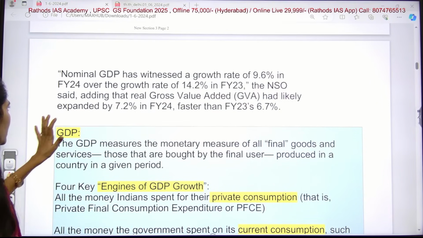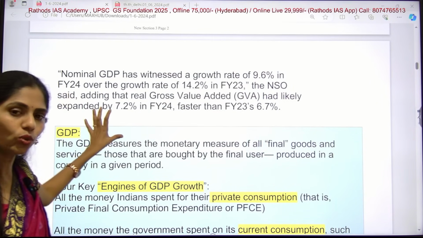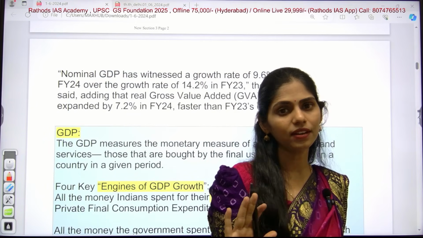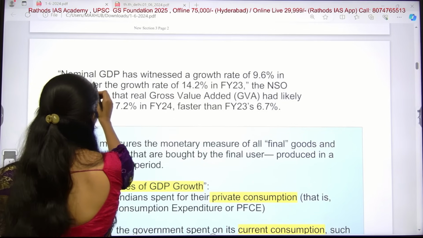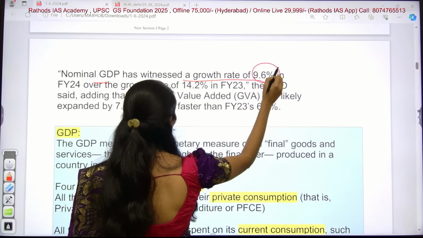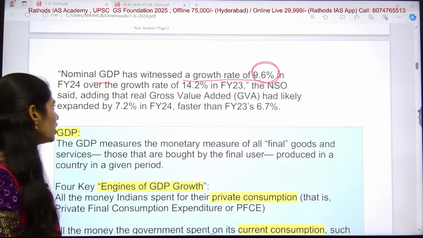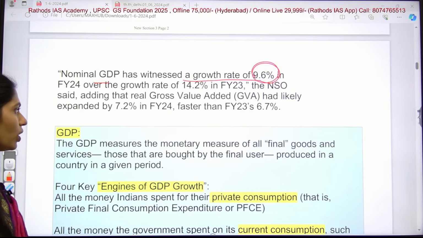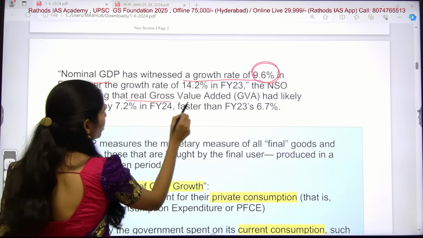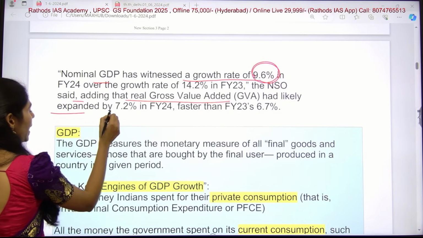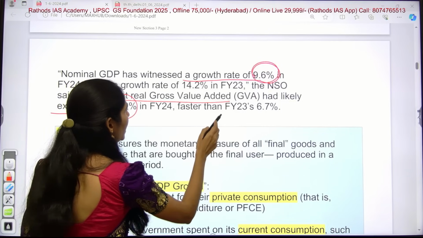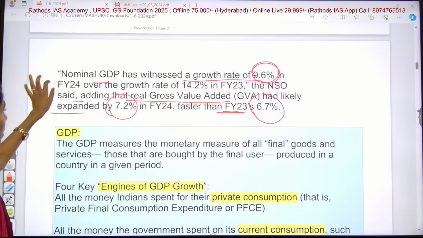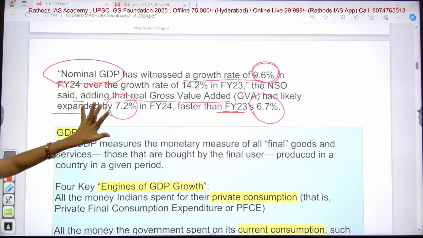So here you can see this point. To help you understand it, I discussed the difference between nominal and real GDP. Here nominal GDP has witnessed a growth rate of 9.6% in financial year 2024 over the growth of 14.2% in financial year 2023. NSO said, adding that real gross value added is likely to have expanded by 7.2%, and in financial year 2023 it was 6.7%. So to make you understand what nominal GDP and real GDP are, I took that.